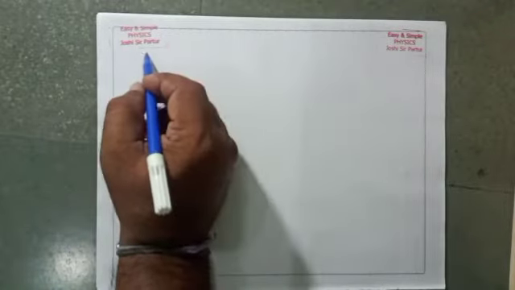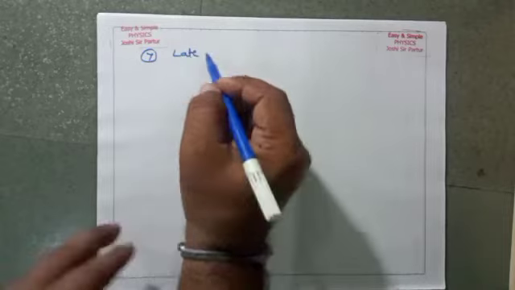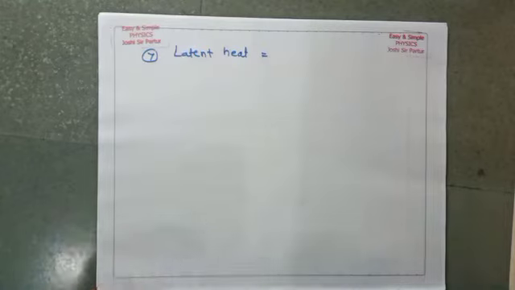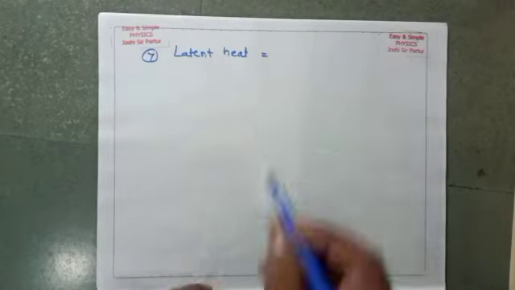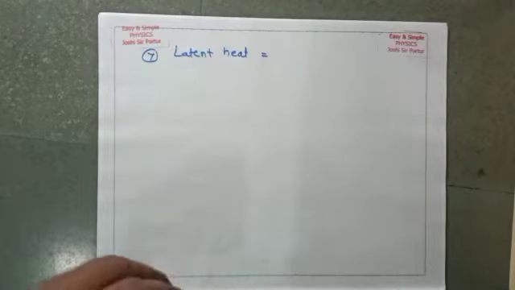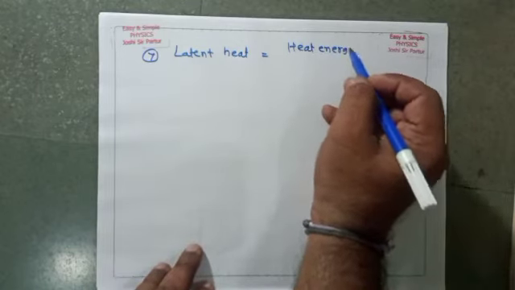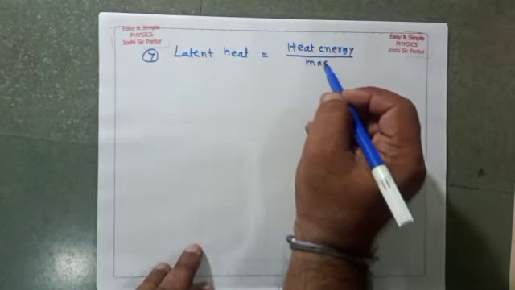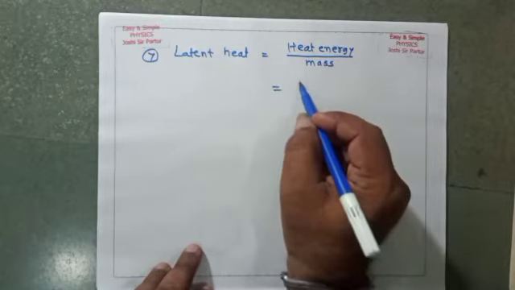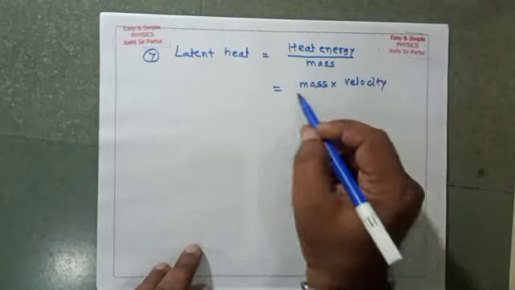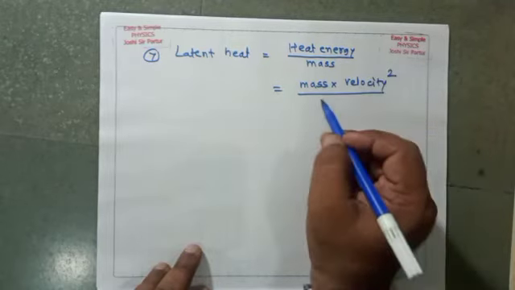Another physical quantity is latent heat. First of all, latent heat is the ratio of heat energy per unit mass: heat energy upon mass. Heat energy is mass multiplied by velocity square, divided by mass.